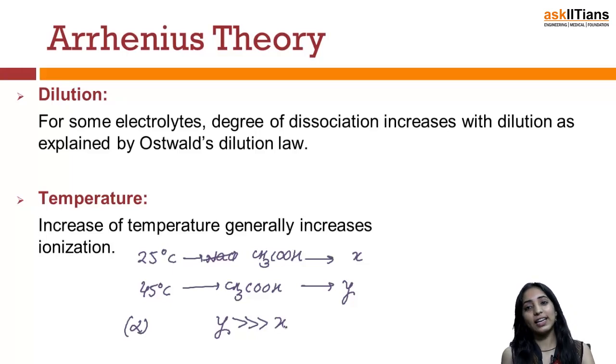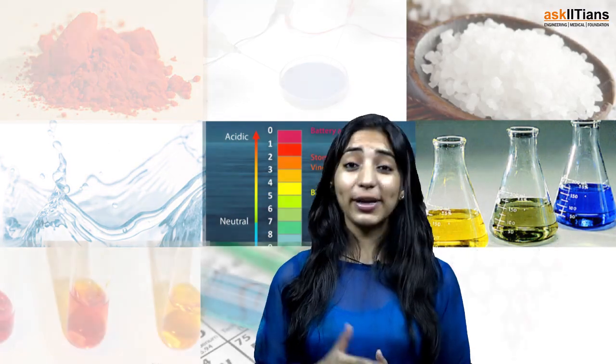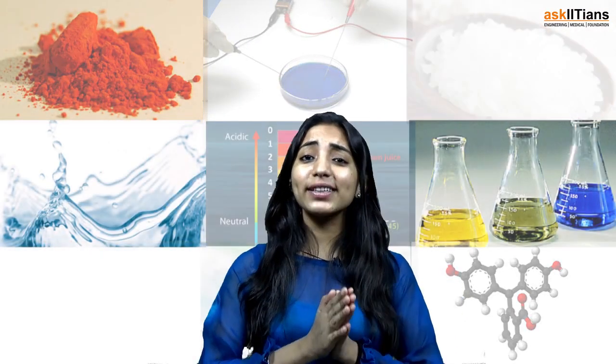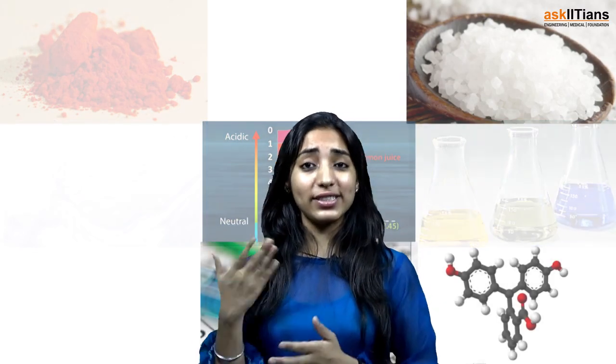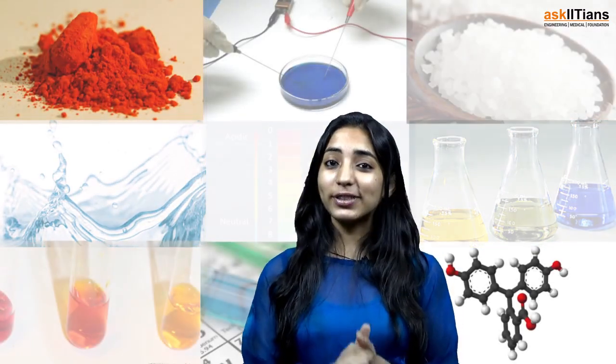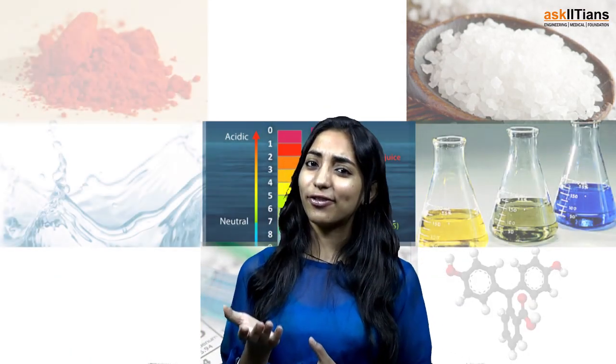Students, this was all about the Arrhenius theory of electrolytic dissociation. I hope you have understood the concept nicely because we had done the questions also for the same concept. Now, using the same concept, we'll move further in the chapter and start discussing the different types of electrolytes. So I hope to see you soon in the next lecture where we'll be discussing the electrolytes and their different types.